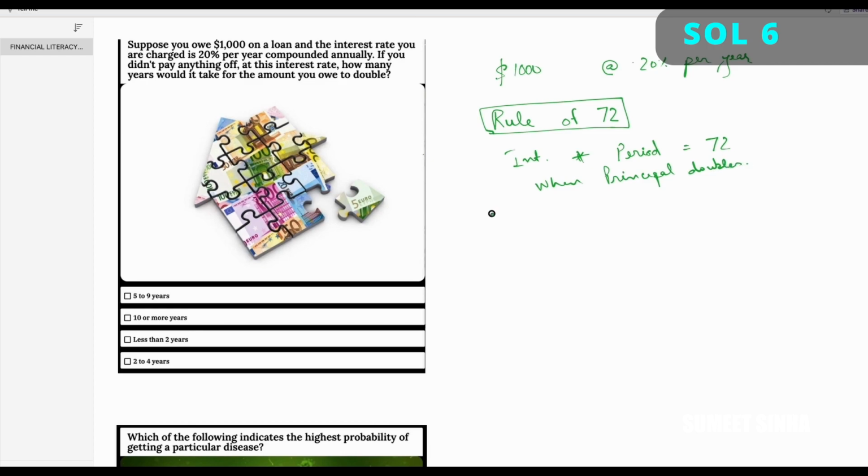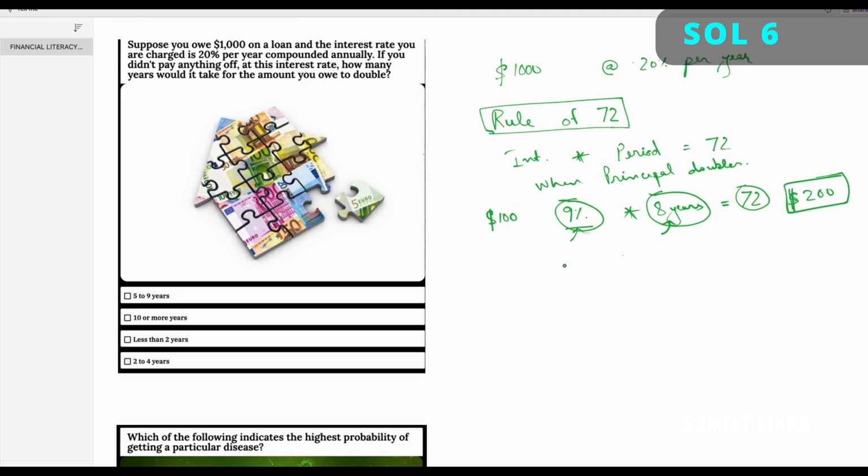So what this means is, if I am putting $100 in an investment account and the investment account is giving me a 9% return per year and I leave it for 8 years, then my account would double in value. So here I have a 9% rate, I'm keeping it for 8 years, and I'm letting it compound, then I'm getting $200 at the end of 8 years. When I multiply the interest and the period, I get 72. So I can use this rule of 72 to back calculate to figure out my answer.